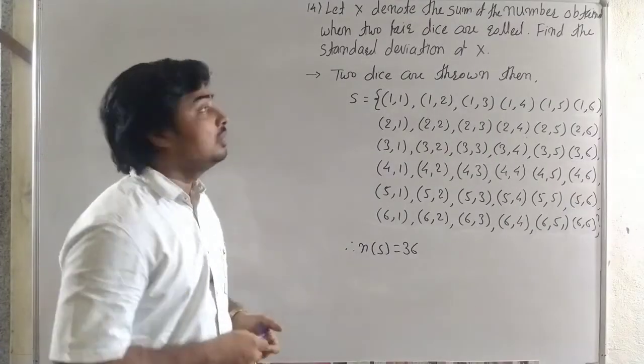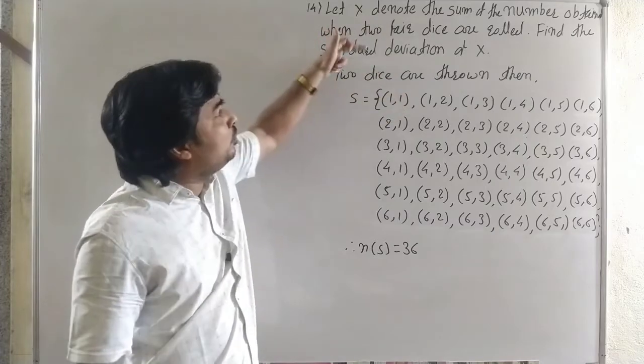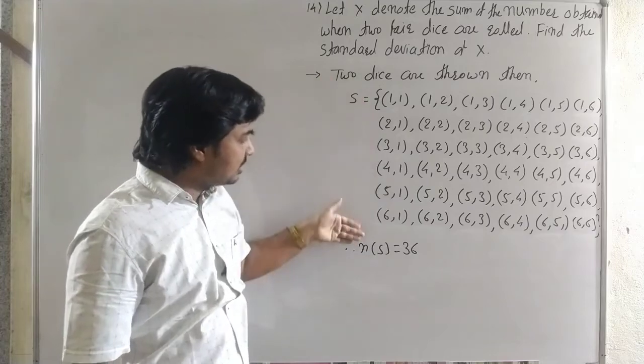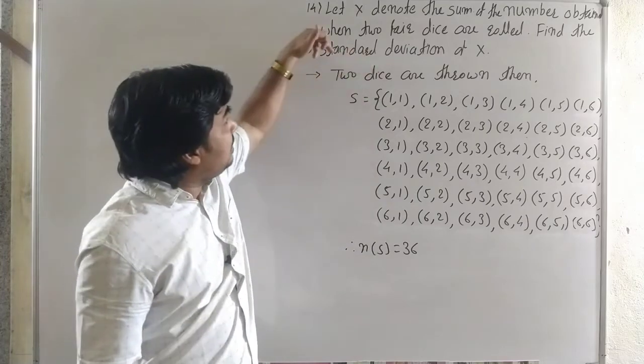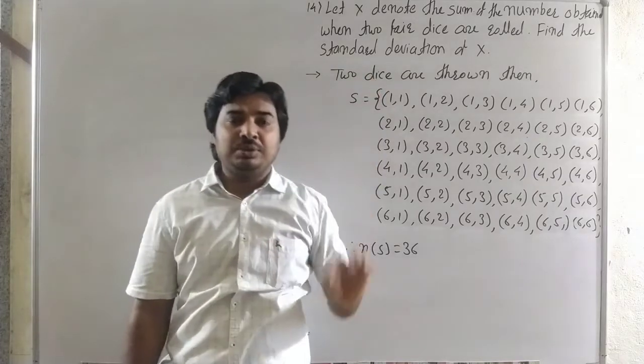Now example number 14: let x denote the sum of the numbers obtained when a pair of dice are rolled. Again, when 2 dice are rolled, there are 36 possibilities. Find the standard deviation of x. Here we want to find the standard deviation.